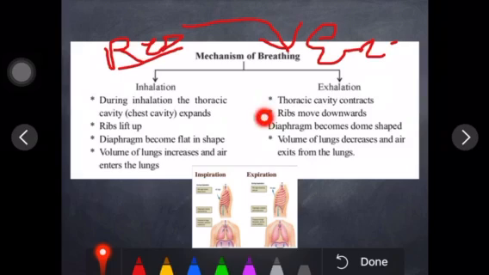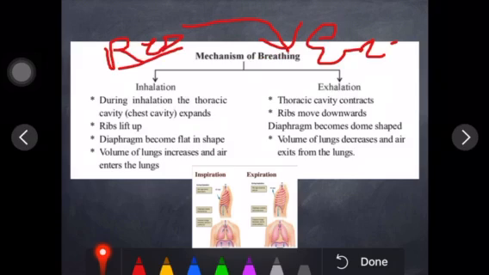And the opposite activities are shown by exhalation. Here what will happen when we are removing air? You can experience when we are exhaling, our chest cavity will be normal, lungs will get compressed, right? Ribs will be relaxed, and the diaphragm will get the space, right? So it will turn into dome shape, fine. So that is the major difference between inhalation and exhalation, and they come under breathing.